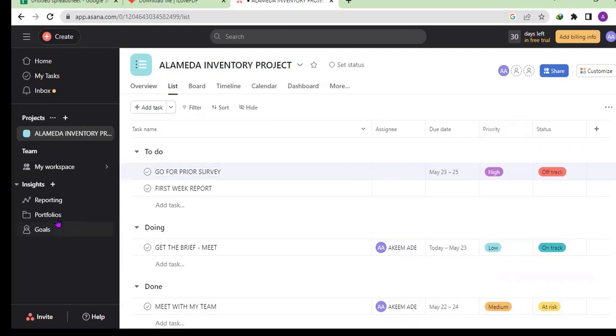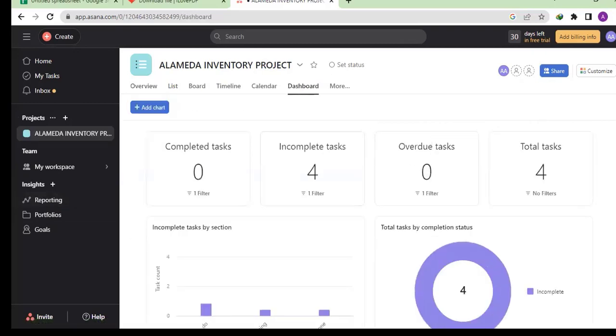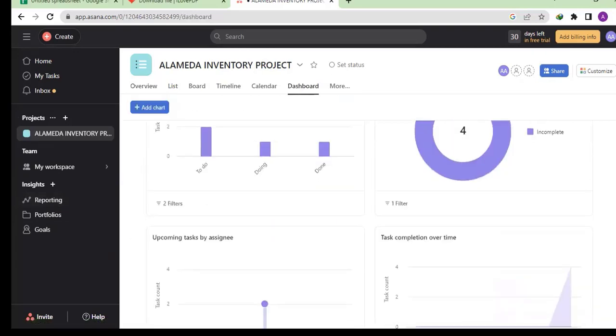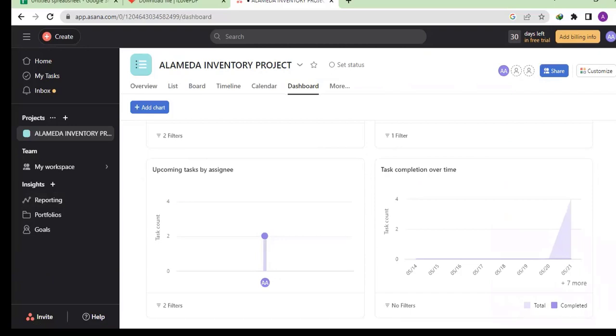And at the end of the day, when you want to see your dashboard, you see what you have done and where you are. So it will be easy for you to assess yourself and say, okay, we still have something outstanding. And if you have done something and it has not been reported, quickly go ahead and put it in your report. So that's just the way of using this good software.